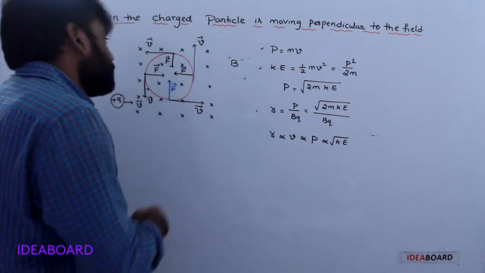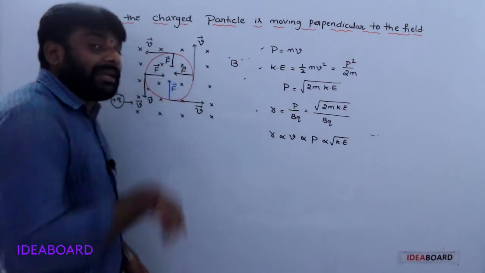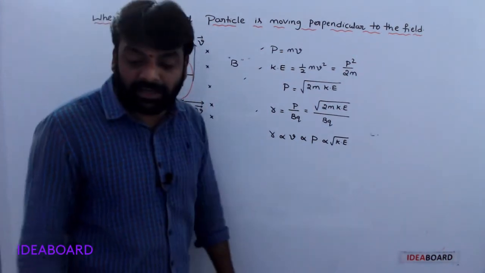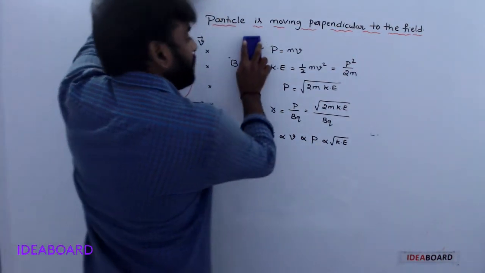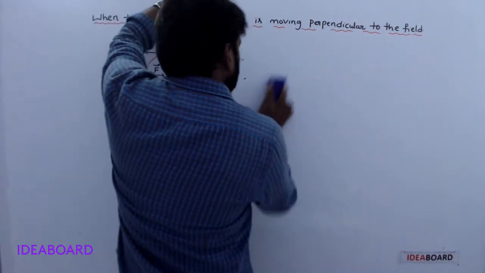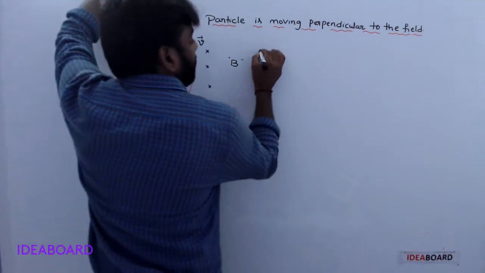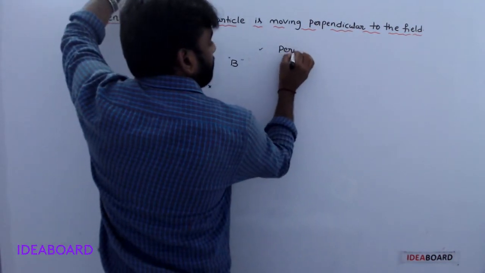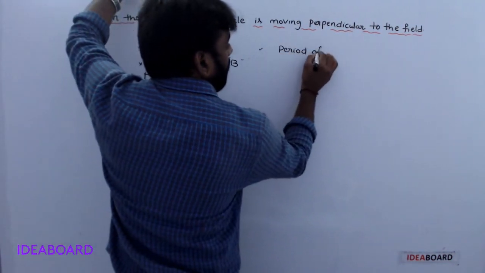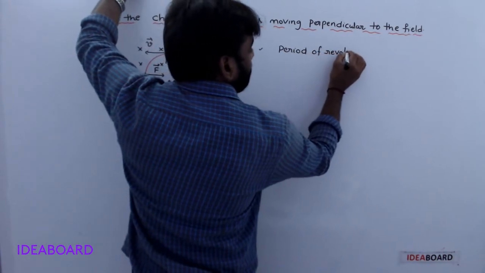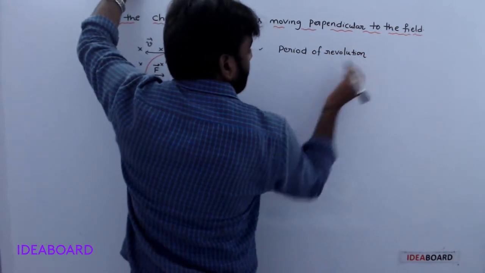It rotates in a circular path, which means it has a time period, a period of revolution.